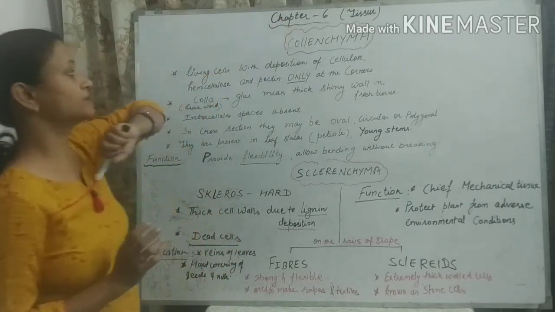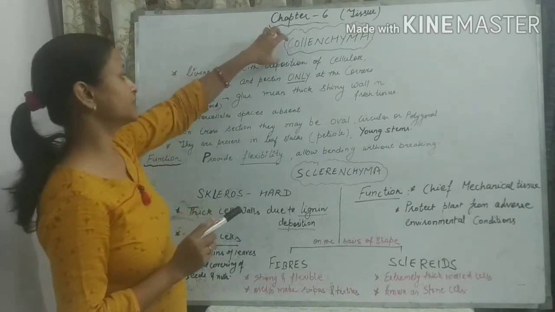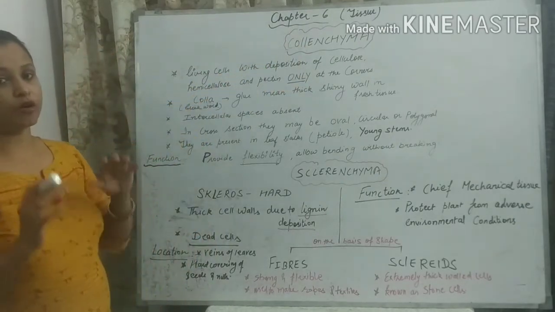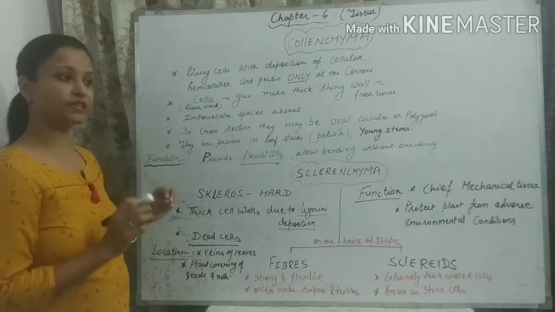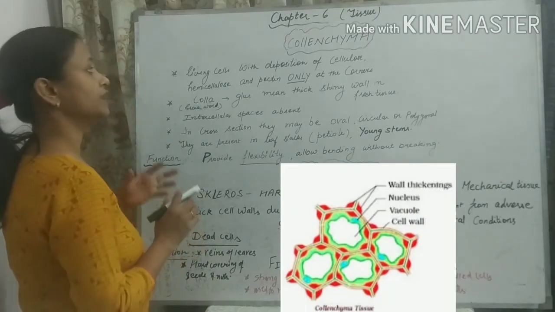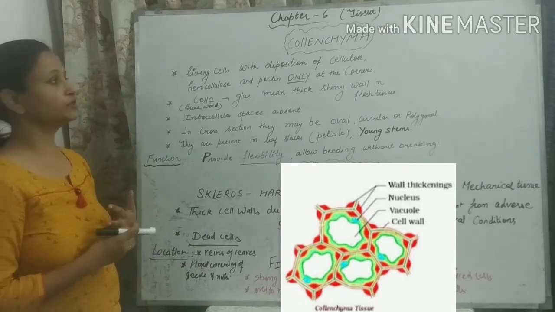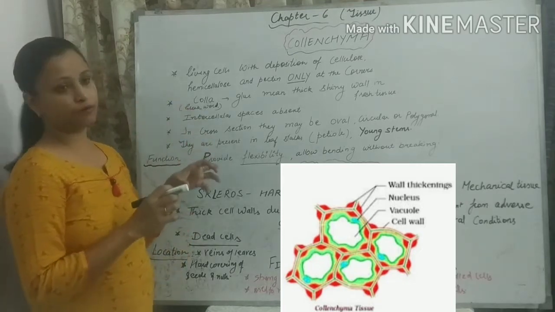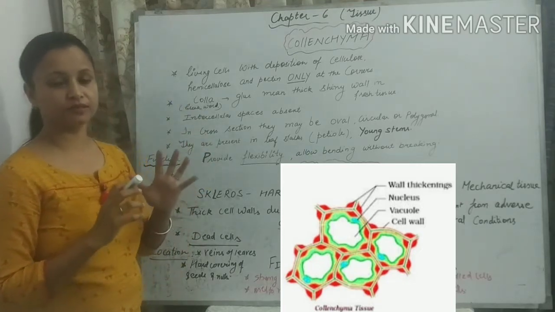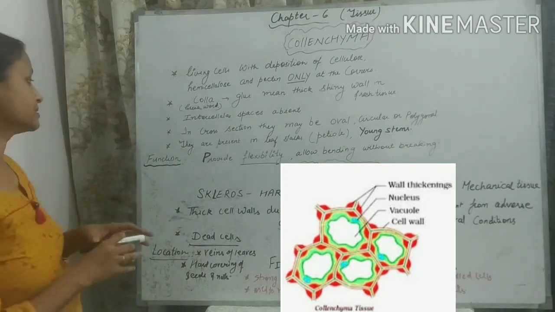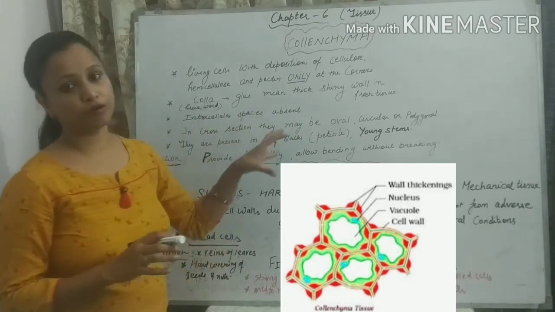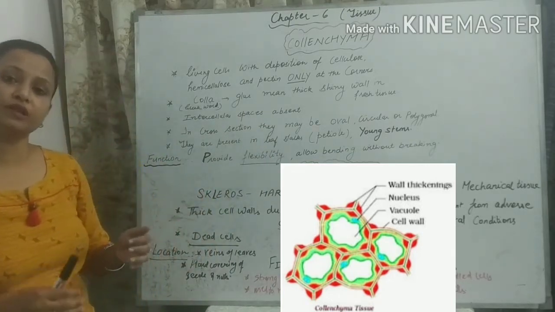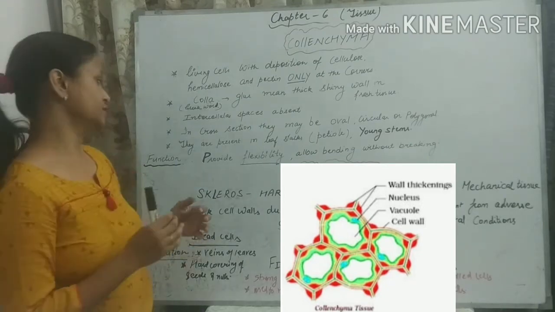Why has the name collenchyma been given to it? Because it is taken from the Greek word kolla. Kolla means glue, because these kinds of cells have a shiny thick cell wall, which appears so in the fresh tissue. That's why they have been called collenchyma. Because of the thickened cell wall, there are no intercellular spaces between the cells. In the cross section of the tissue, we can see the shape of the cells. They may appear oval, circular or polygonal in shape.